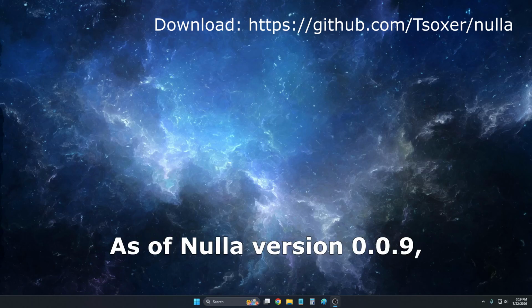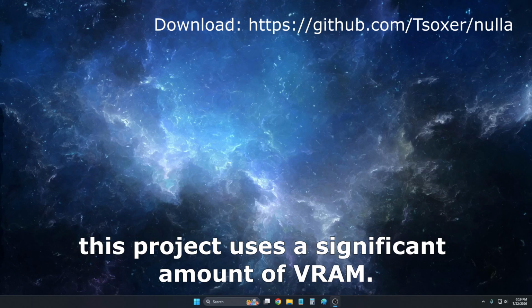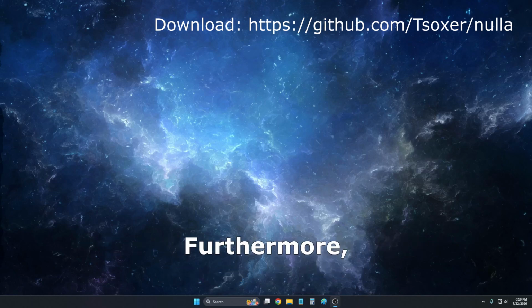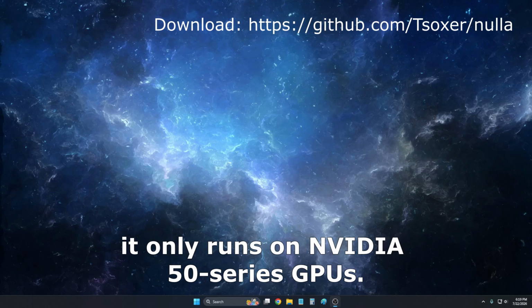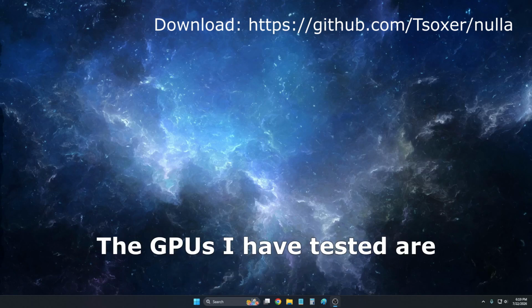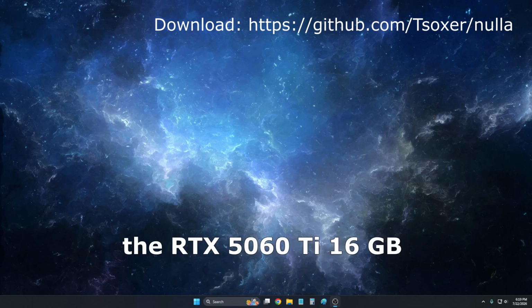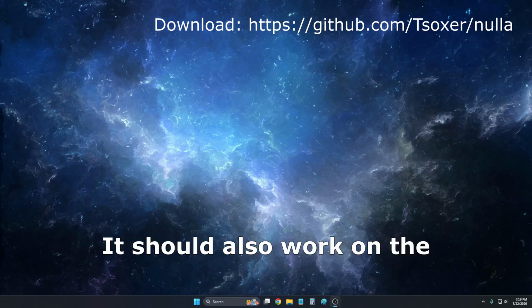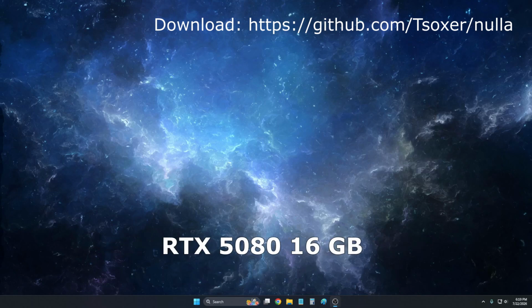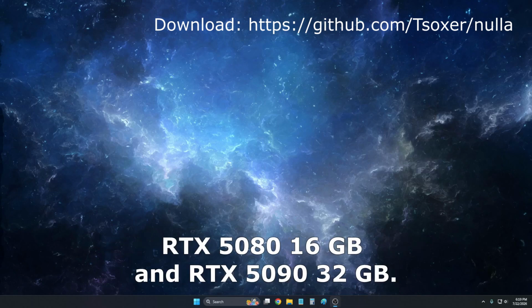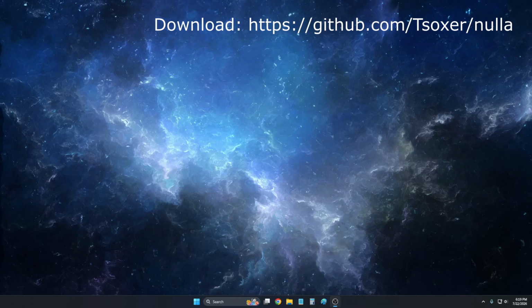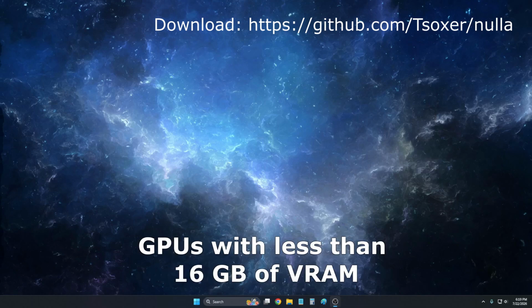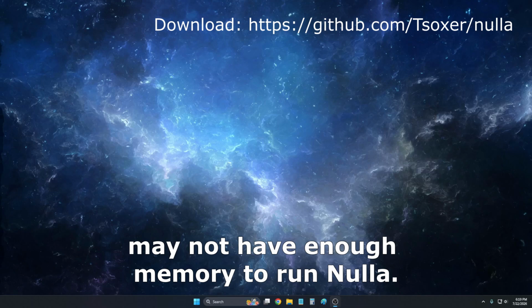Disclaimer: as of Nulla version 0.09, this project uses a significant amount of VRAM. Furthermore, it only runs on NVIDIA 50 series GPUs. The GPUs I have tested are the RTX 5060 Ti 16GB and RTX 5070 Ti 16GB. It should also work on the RTX 5080 16GB and RTX 5090 32GB. GPUs with less than 16GB of VRAM may not have enough memory to run Nulla.